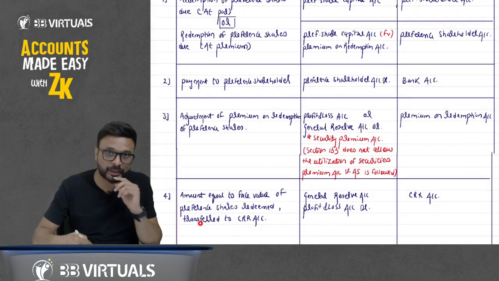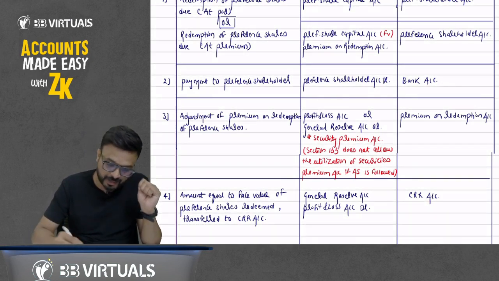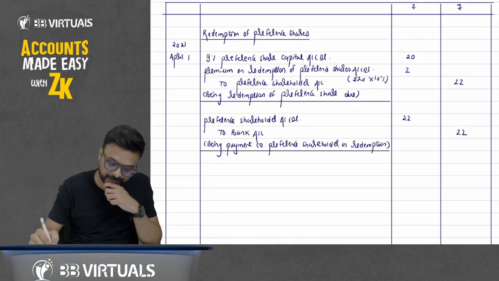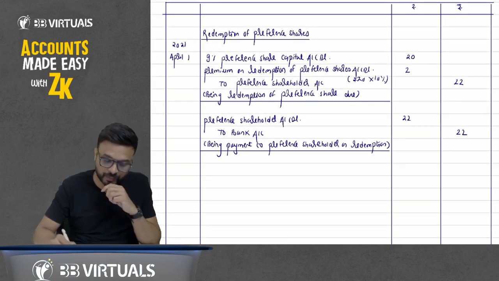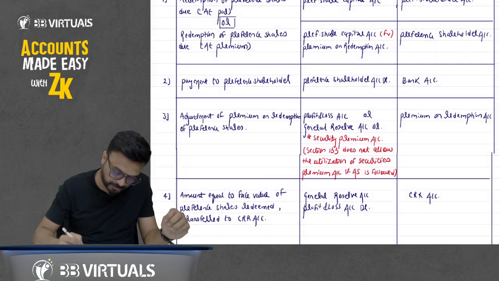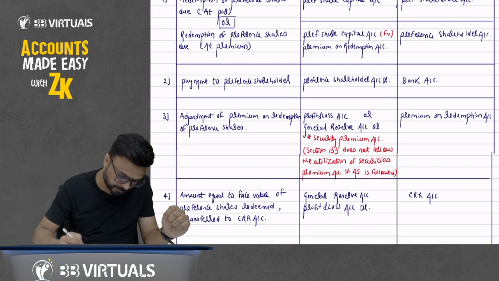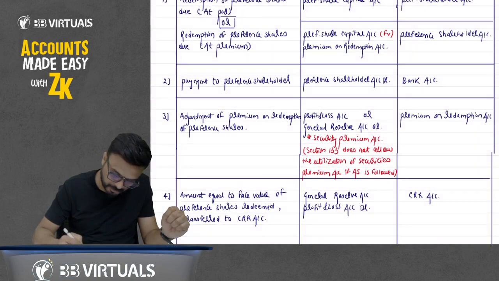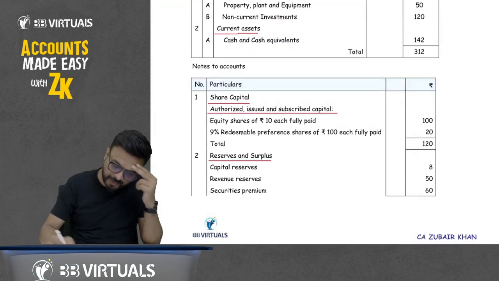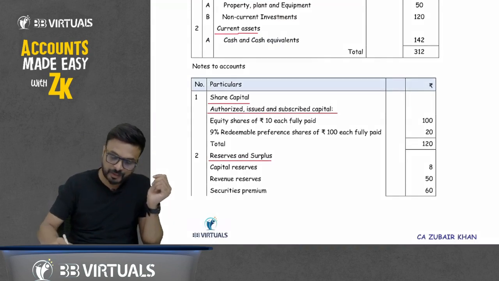I am coming to the fourth entry now. So we have to transfer to CRR. How much we have to transfer to CRR? The face value of preference share redeemed is how much? 20. The 20 we have to transfer to CRR. How much balance do we have? We have revenue reserve, we have 50.